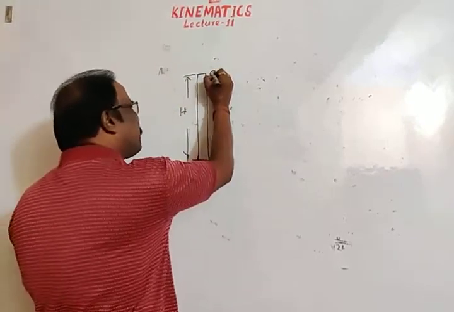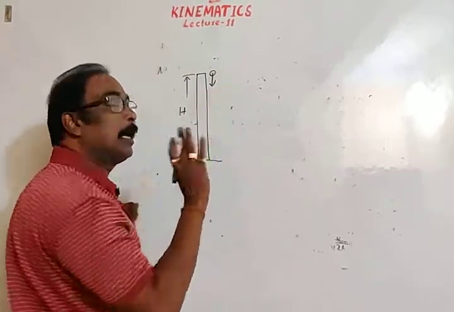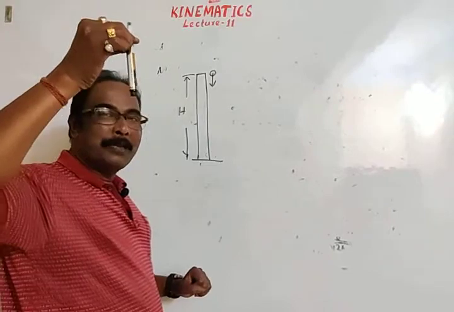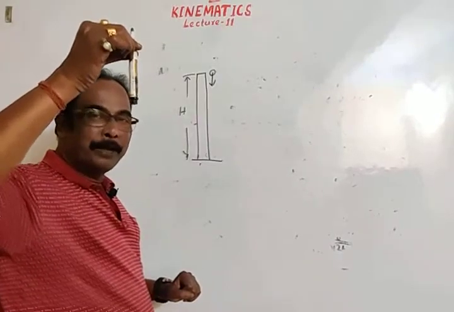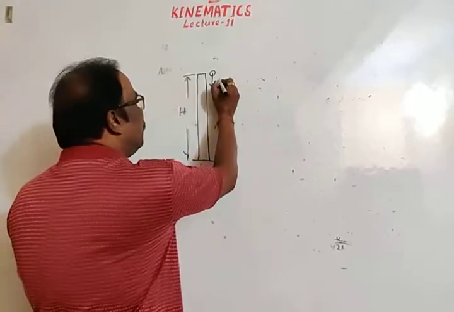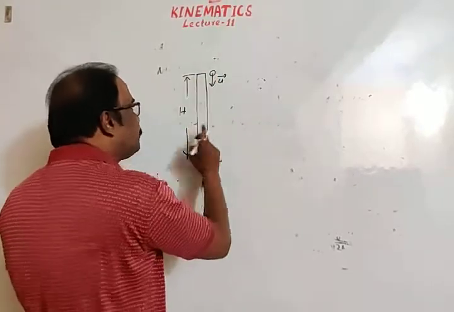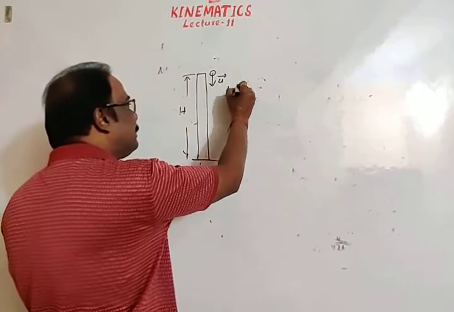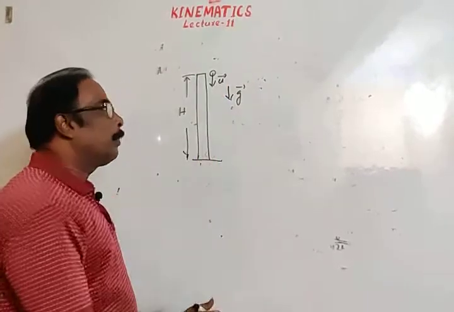Now a body is thrown in the downward direction, not released. If the body is released then initial velocity is 0. If a body is thrown in the downward direction, then we give a velocity in the downward direction. Again, acceleration due to gravity is g, which is also in the downward direction.